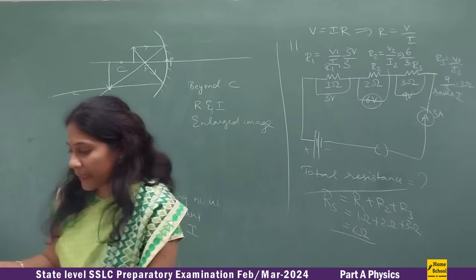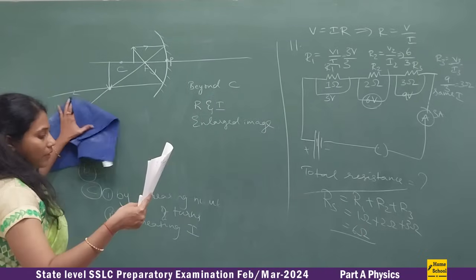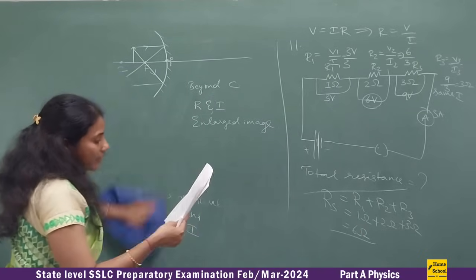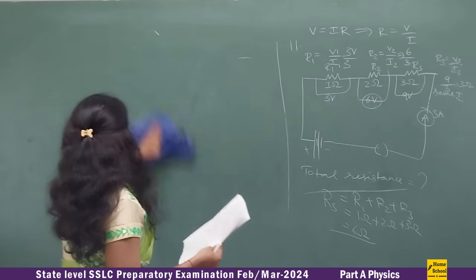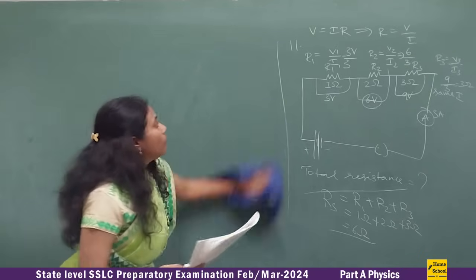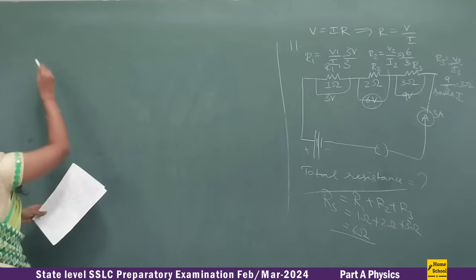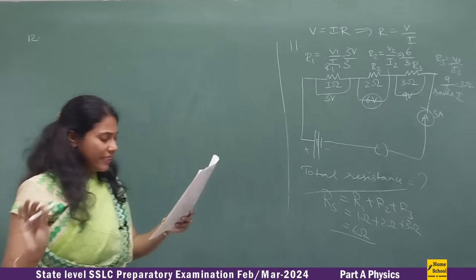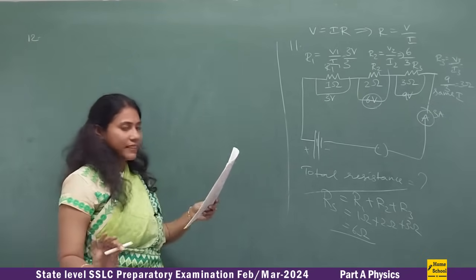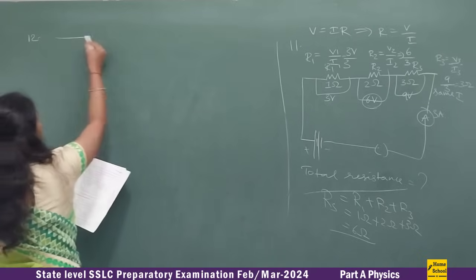Okay, so now coming to the next, main 12th question. From the 12th question onwards, they are 4 marker questions, isn't it? So now let us see this 12th question. This is also very simple, guys. They have given information, a table.